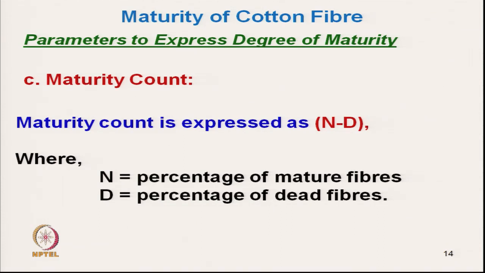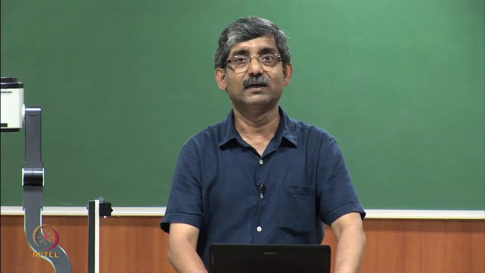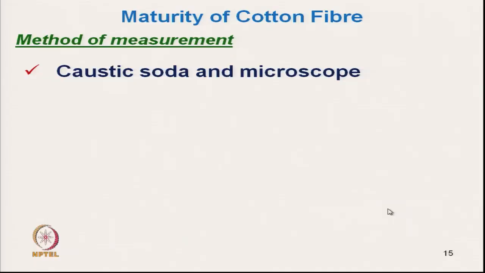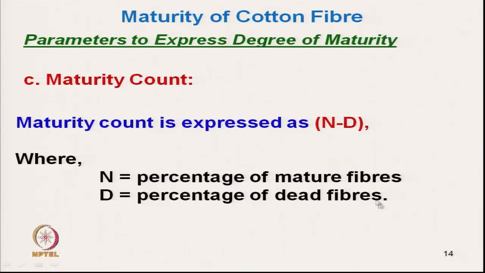In this measurement of maturity count, we take two parameters, the mature fiber and the dead fiber. And this maturity count we can use for various calculations, that we will discuss.